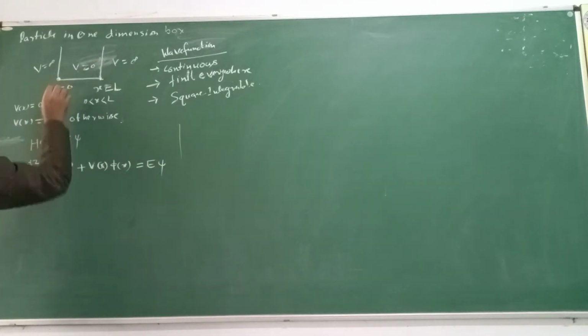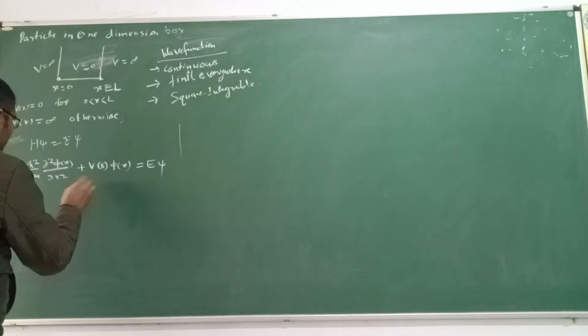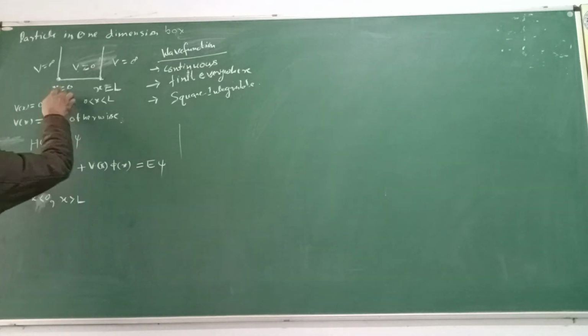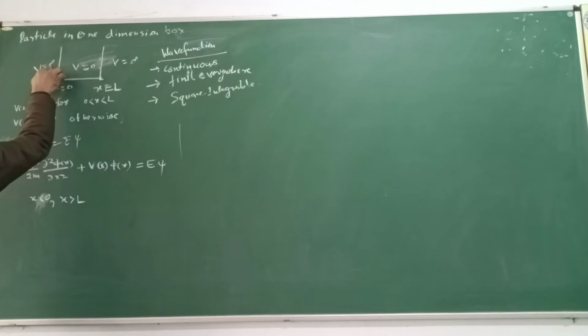So if we talk about the region x less than 0 and x greater than L, for this region the potential is infinity, so the wave function will be 0.